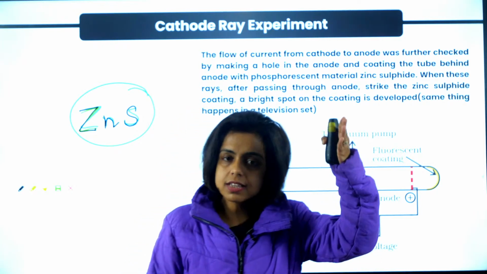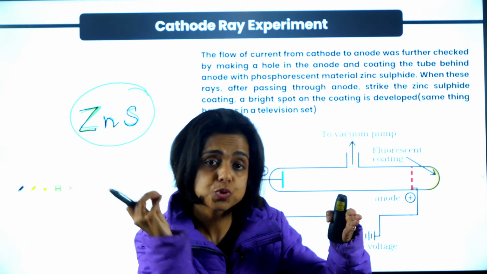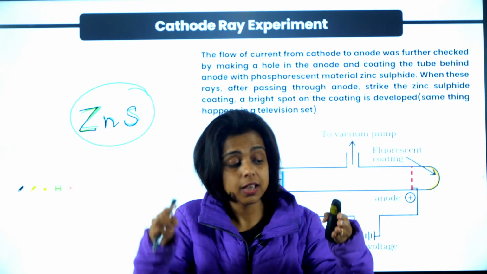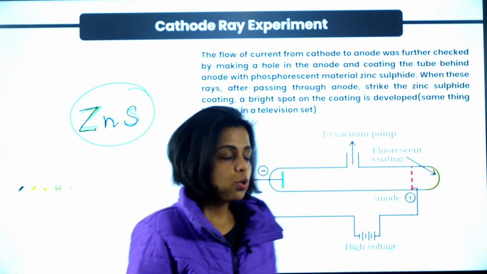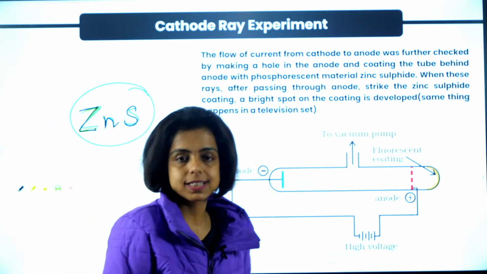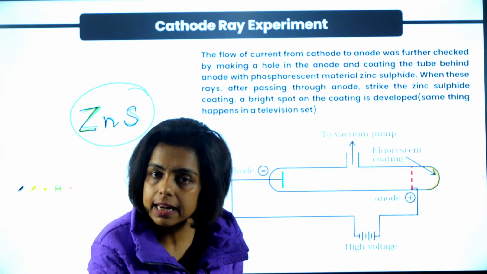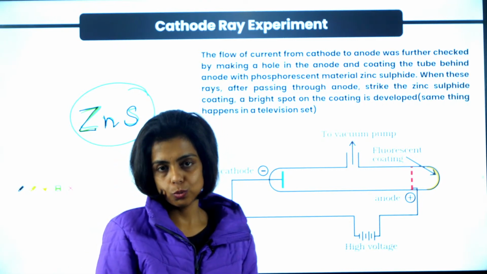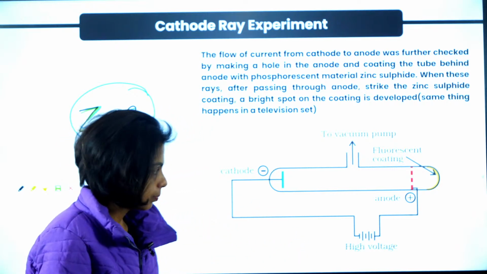If there is a zinc sulfide screen and it is glowing, that means some particles are striking the zinc sulfide screen, because it has that special property of fluorescence. When some particle strikes it, it will glow. So they coated the tube with zinc sulfide, so that if there is some particle in the glass tube, they will get to know. William Crookes used this, right?